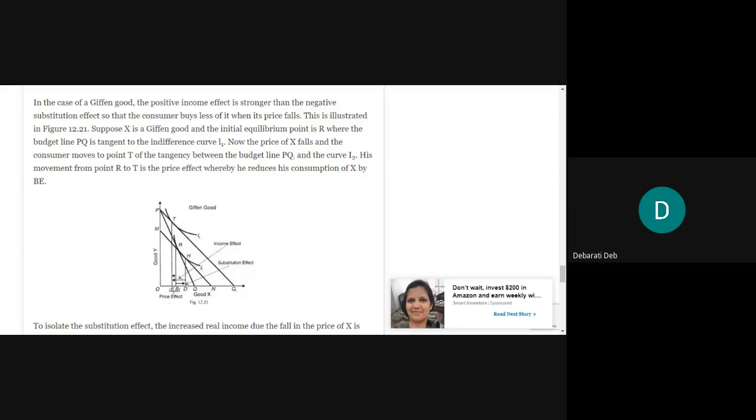But in the case of an inferior good, we saw that the substitution effect, which is negative, is stronger than the positive effect of income, and thus the total income effect became negative. But here, the income effect, which is positive, is stronger than the negative substitution effect. That is why the consumer will buy less when the price falls. This did not happen in the case of an inferior good. So this will be illustrated in the figure.